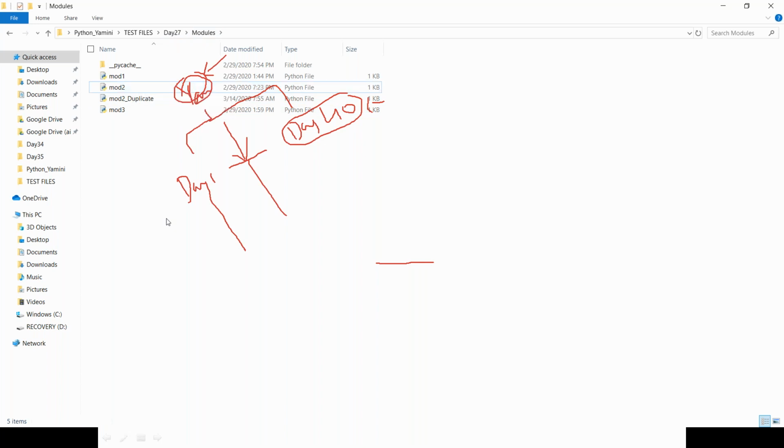But when I make it a library or sub libraries with the help of __init__.py, then mod 1 and mod 2 can be accessed from different folders. No need to write the same syntax and same code again and again. Are you getting my point? Yes, Amar.